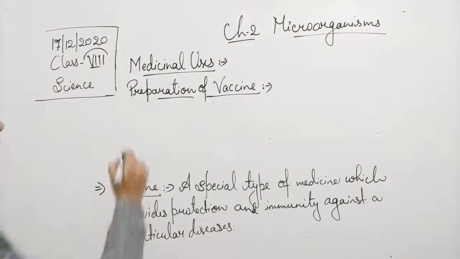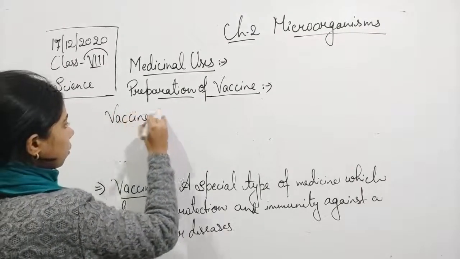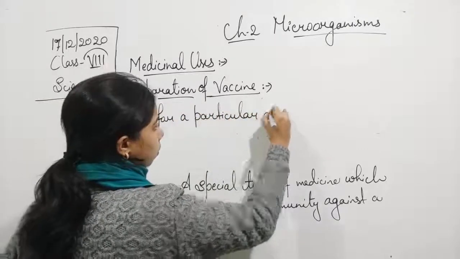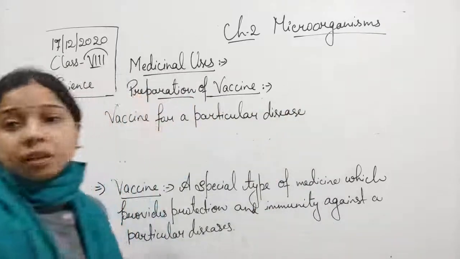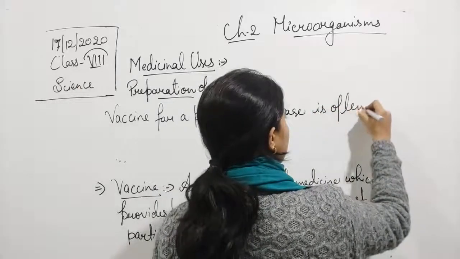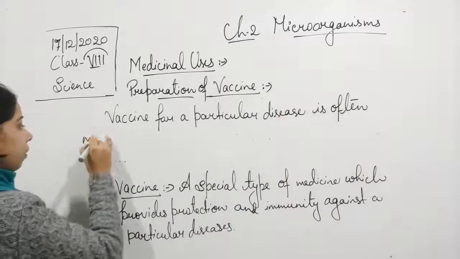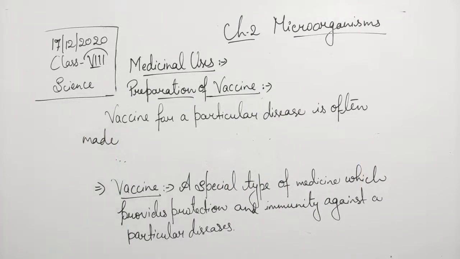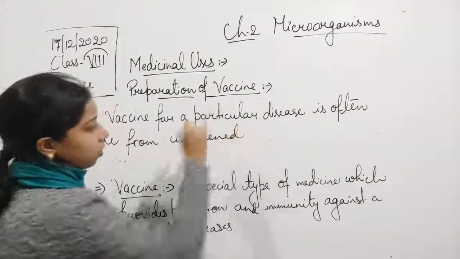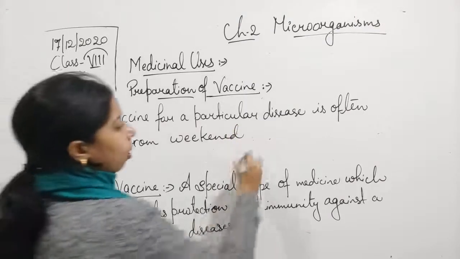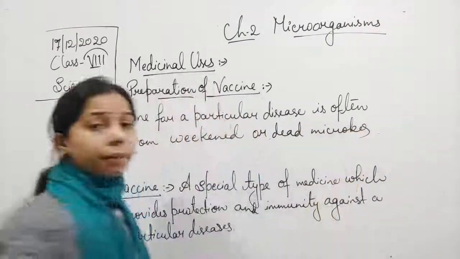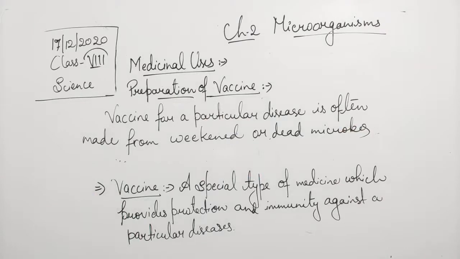A vaccine for a particular disease is often made from weakened or dead microbes which cause the disease.